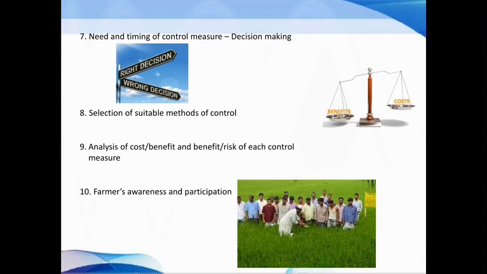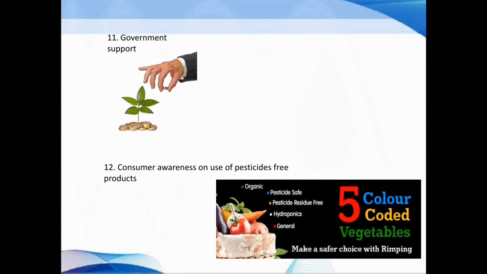Then we can select which method is suitable to suppress the pest population in that area in our crop. Then analysis of the cost benefit risk. The cost benefit ratio should be greater than 1. Then farmers' awareness and participation is also important. Then government support is one of the most important requirements of IPM. Then consumer awareness on the use of pesticide free products.